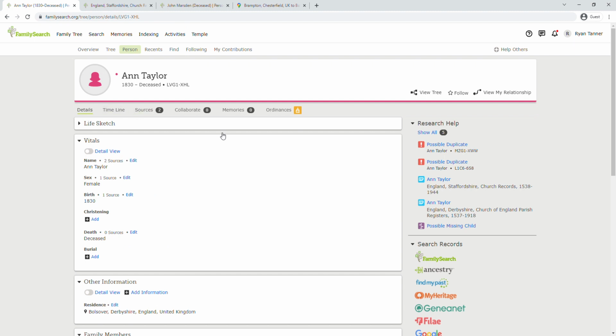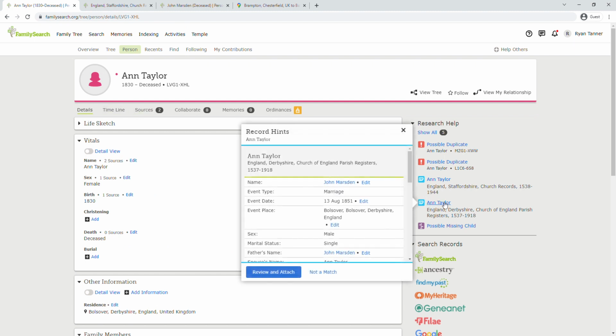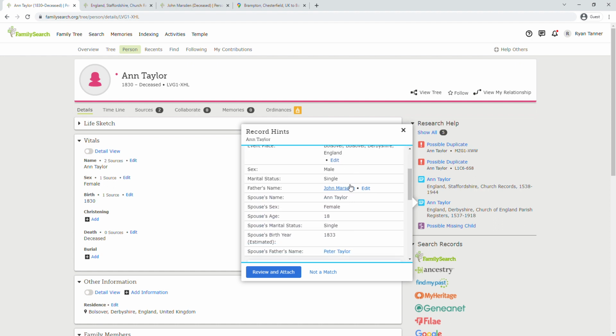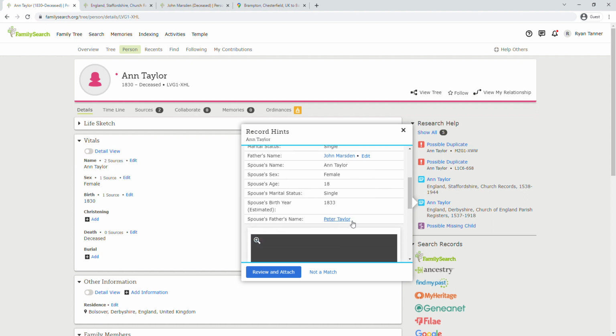But we have found another record, of a marriage between Ann Taylor and John Marsden happening in August 1851 in the same location, but here Ann Taylor is listed as being 18 years old, and it lists her father as Peter Taylor. So in one record it appears that she is 18, in the other she is 21.